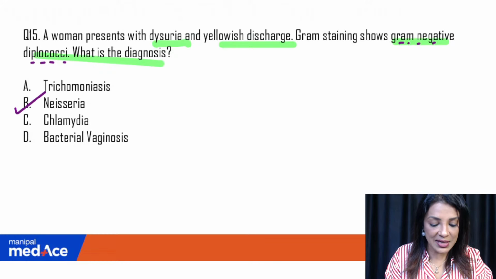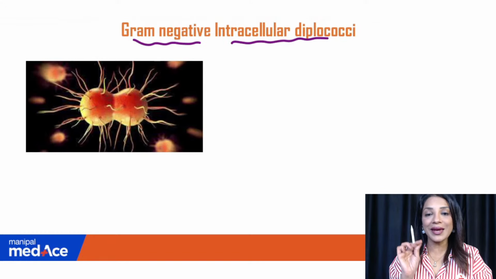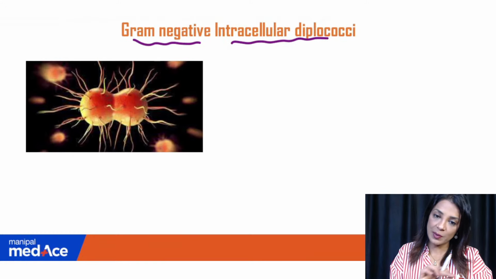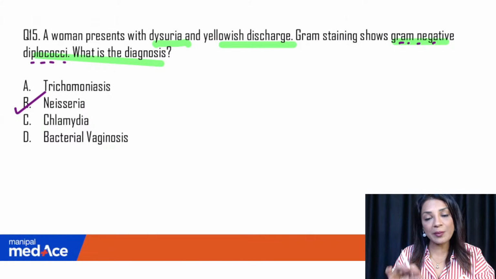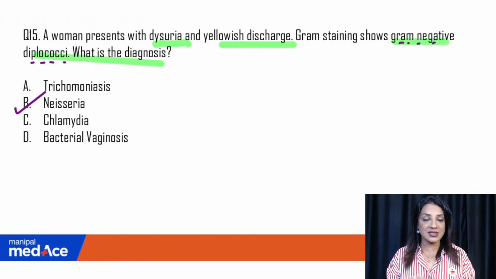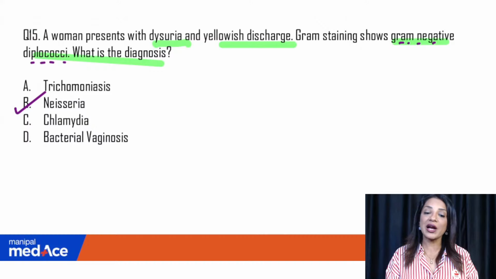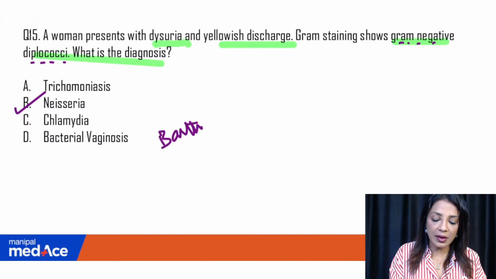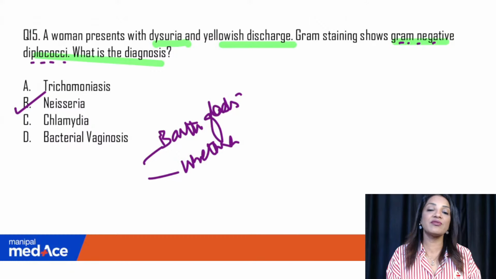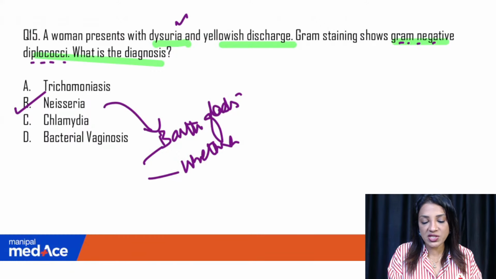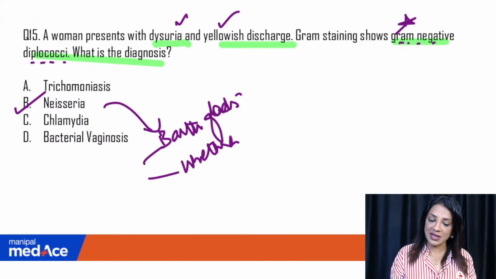So it is Neisseria. Neisseria are nothing but the gram-negative intracellular diplococci. They attack the columnar epithelium because the columnar epithelium is a single layer and it is very susceptible. The stratified squamous epithelium in adults is very resistant to these Neisseria, but they are very commonly seen inside the bladder and even in the Bartholin gland. So Bartholin glands and the urethra are the most susceptible organs which get infected with Neisseria gonorrhoeae. Okay, so yellowish discharge, dysuria, very commonly seen, and the key word here is gram-negative diplococci, that is Neisseria.